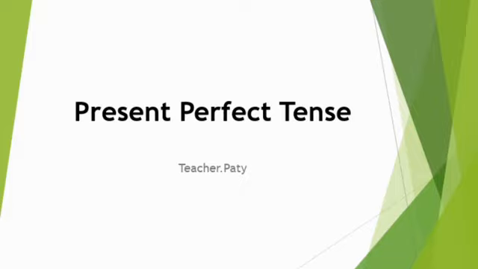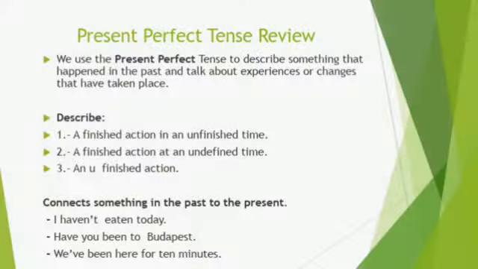Today we are going to talk about present perfect tense. Now we are going to talk about present perfect tense review. We use present perfect to describe something that happened in the past and talk about experiences or changes that have taken place. Remember, the present perfect is a tense that describes: